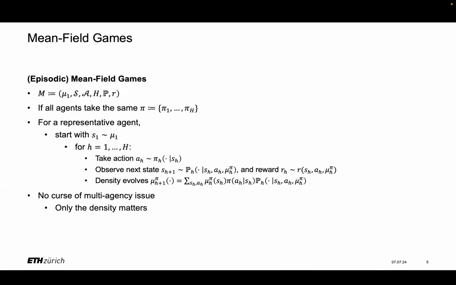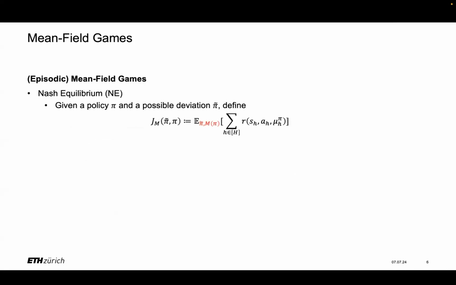And in the mean-field game setting, we do not suffer the curse of multi-agency, because here only the state density matters. The transition and reward function do not explicitly depend on the number of agents. And in this setting, we are interested in the Nash equilibrium policy.